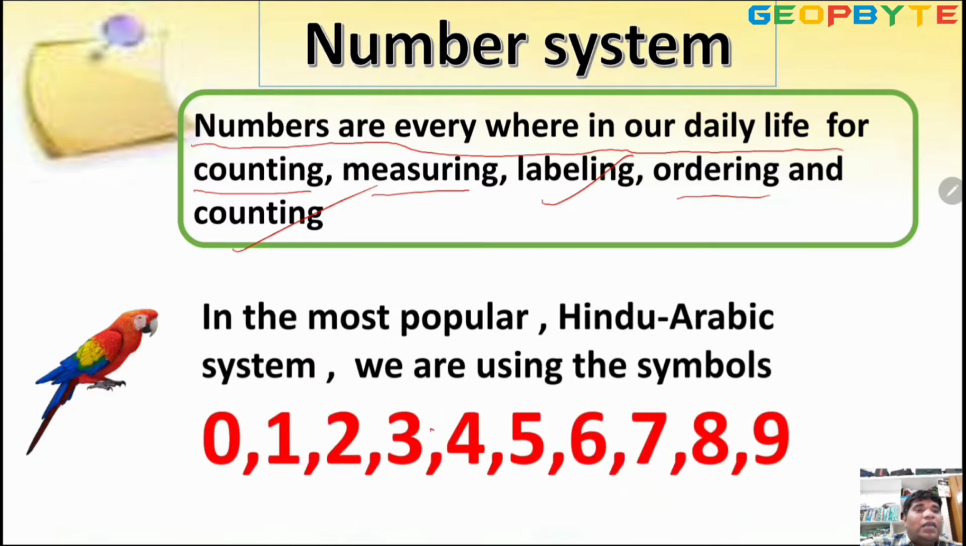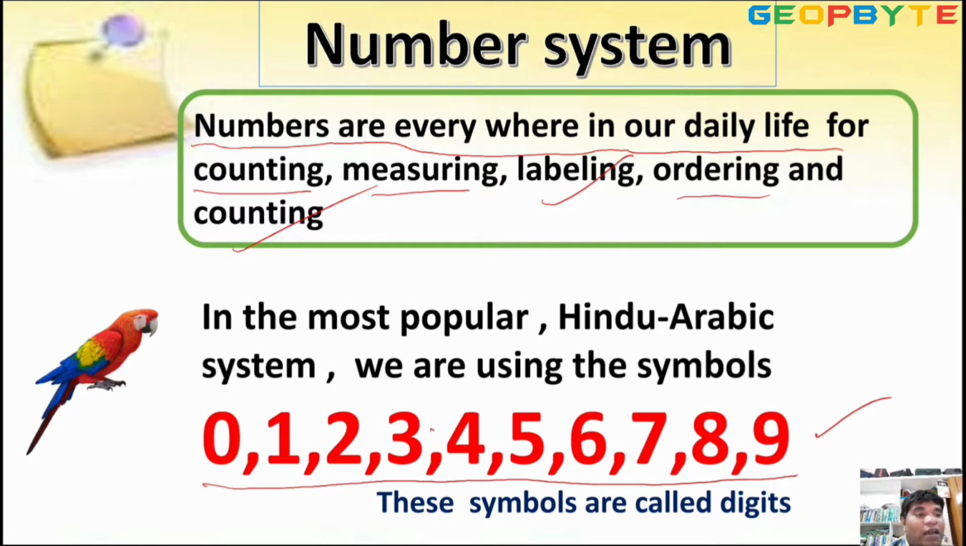Next. The most popular number system is the Hindu Arabic system. Observe, all of you, the most popular system is the Hindu Arabic system. In the Hindu Arabic system, we are using symbols. Look at 0, 1, 2, 3, 4, 5, 6, 7, 8, 9. These symbols are called digits.